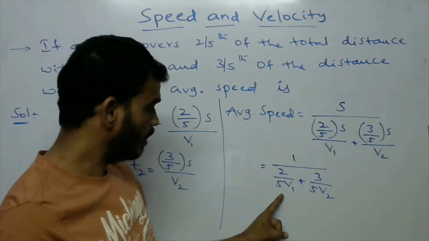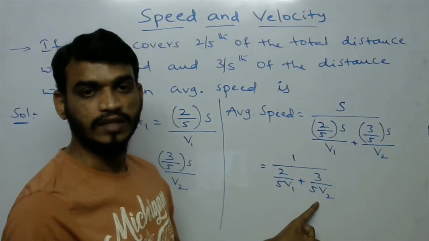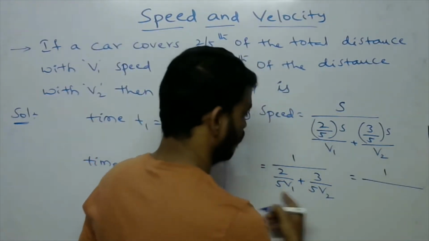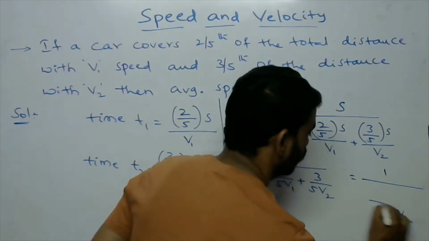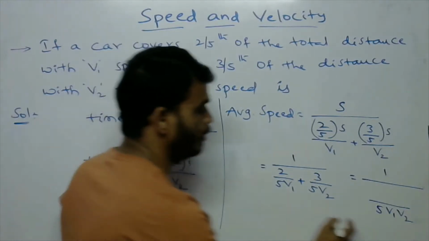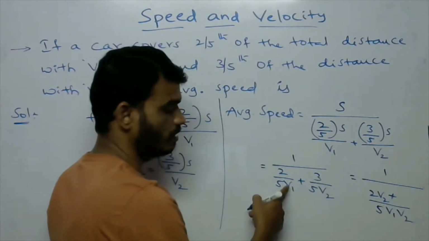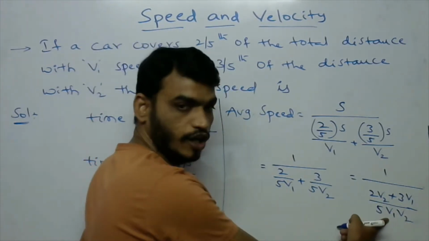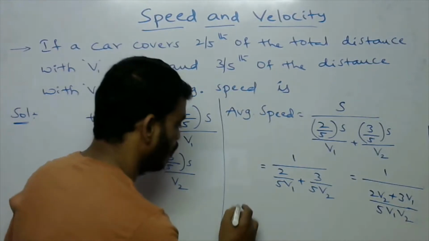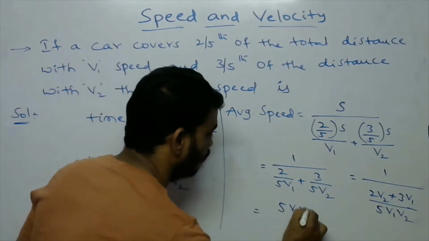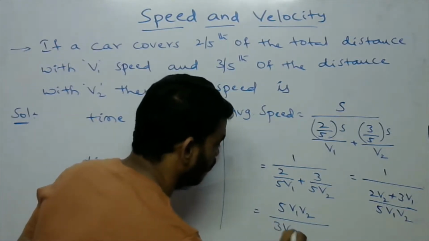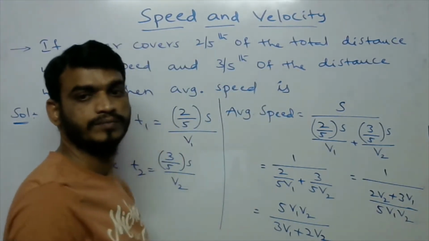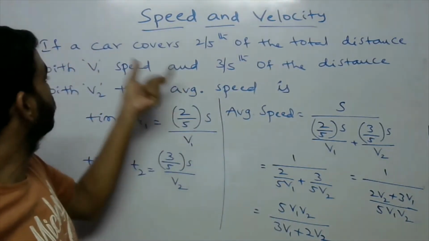Here 5V1V2 is the LCM for these two. So we can write 1 by (2V2 plus 3V1) over 5V1V2. The denominator will go to the numerator, so average speed becomes 5V1V2 by (3V1 plus 2V2). So this is the average speed of the car.